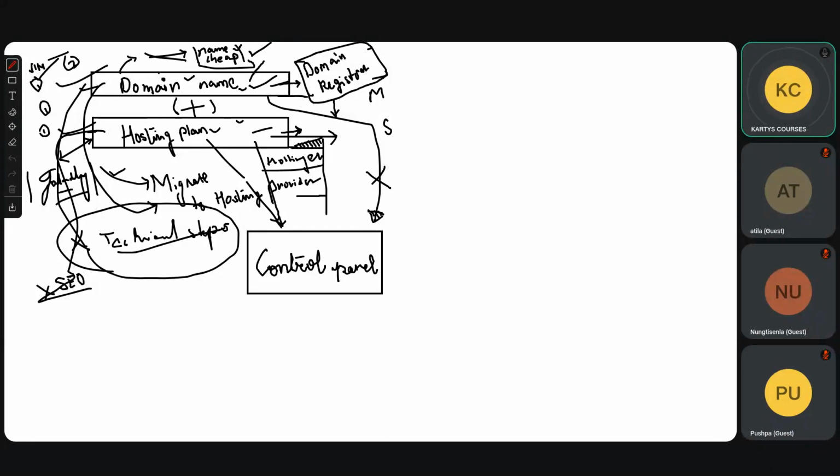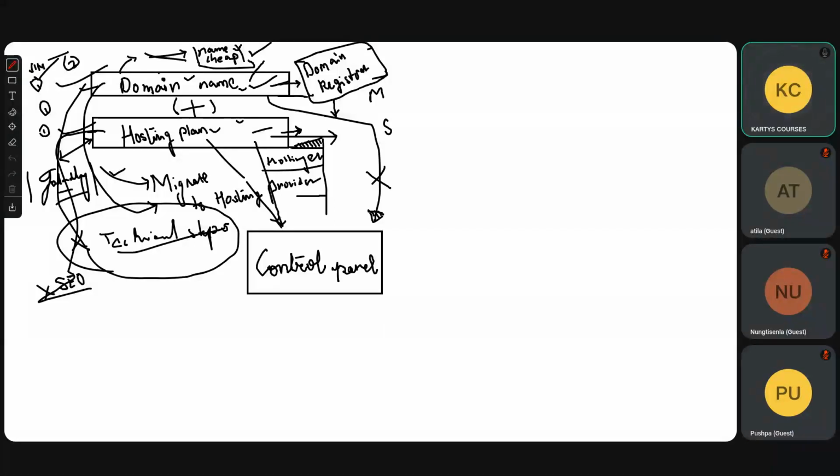All right. So domain name is like a mobile phone. Hosting plan is like a SIM card. You need both for it to work. Both from the same company, good. Both from different companies, technically will work, but will have problems. Both you can buy separately, on different dates, it doesn't matter. But whenever you buy, make sure both are active. Then only your website will be active.